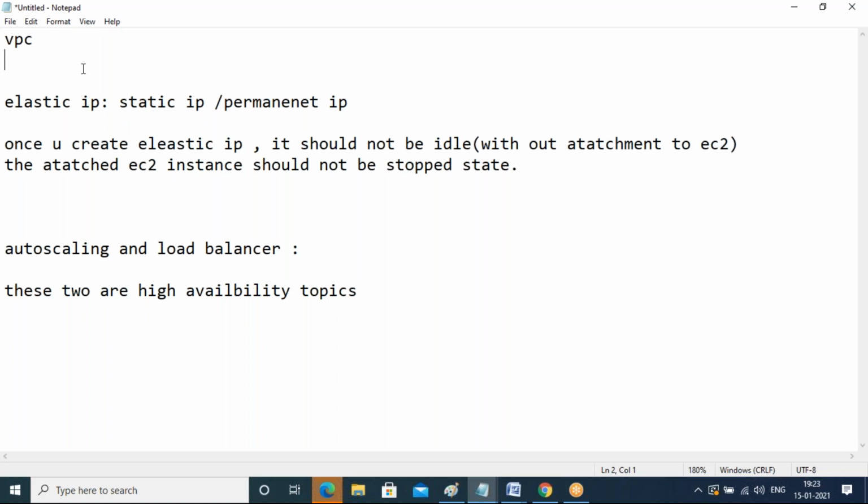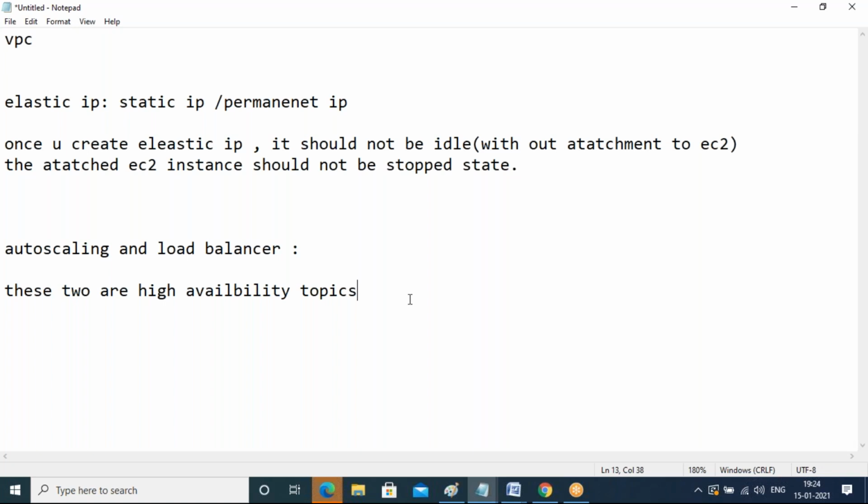So for this practice session, we are not taking the elastic IP. We are going with a normal dynamic IP only. Every time you start your EC2 instance, you get a new dynamic IP, not a static IP. I'm only giving a hint about the permanent IP. Whenever it is required, you go with that; otherwise, no need. For practice purposes, no need to do that. Only in real time, for permanent IPs, you will go with elastic IP. Once you create and attach it, it will be permanent to your EC2 instance.